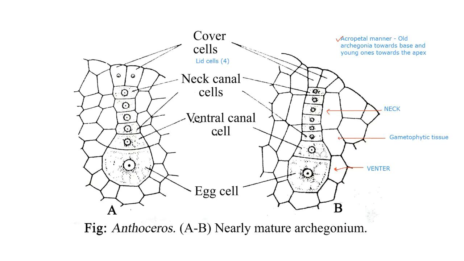Because we already know that in the bisexual varieties of Anthoceros, which possess both Antheridia and Archegonia, it is the Antheridia which mature before Archegonia. So obviously the mass of anthrozoids liberated by one particular Anthoceros has to be released in the water, and it must go to another thallus.